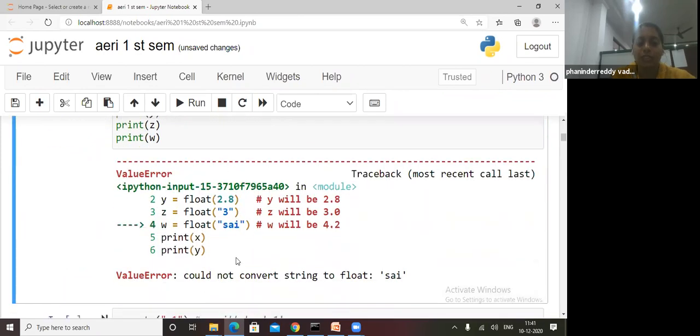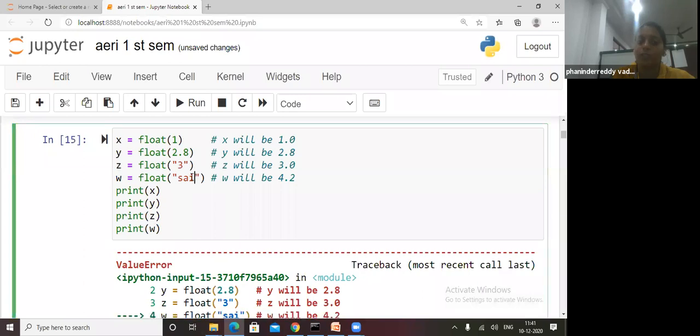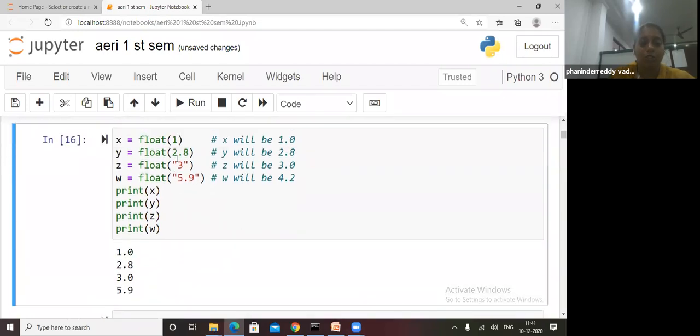We will see this fourth one, this W1, only this one is showing a mistake. It says could not convert string to float, meaning it cannot convert that name. If we want to give, we have to give a number. Now 1 converted as 1.0, 2.8 converted as 2.8, 3 converted as 3.0. This is very important: if it is an integer, it is converted as a float, and if it is a float, it stays as it is.